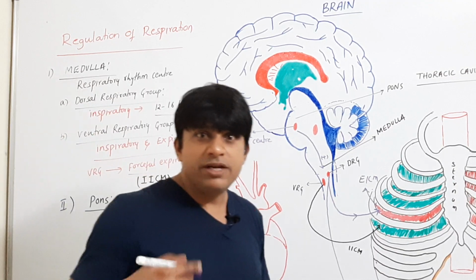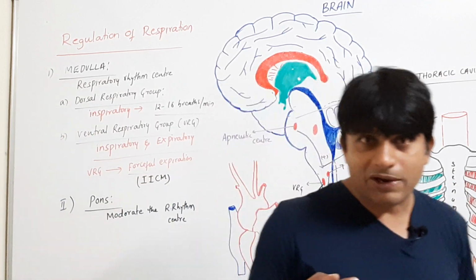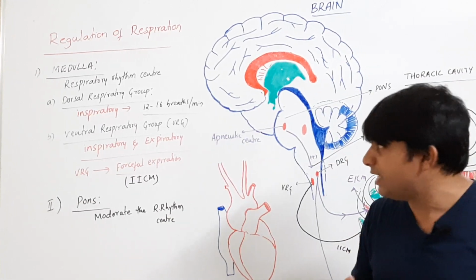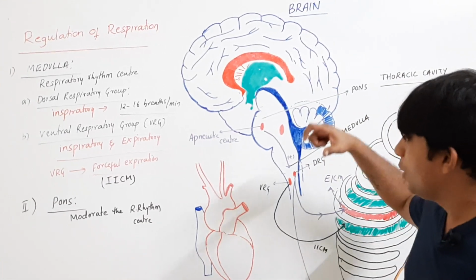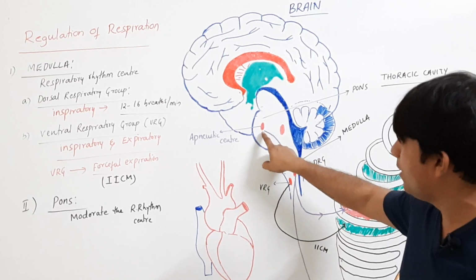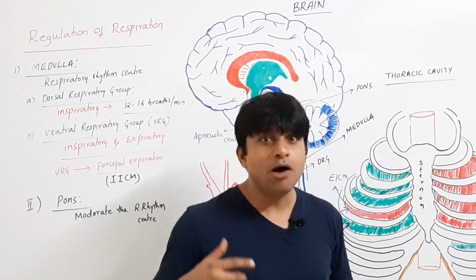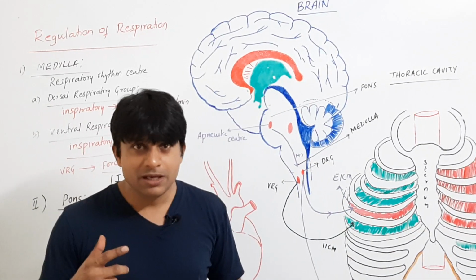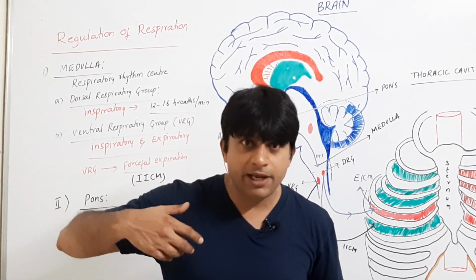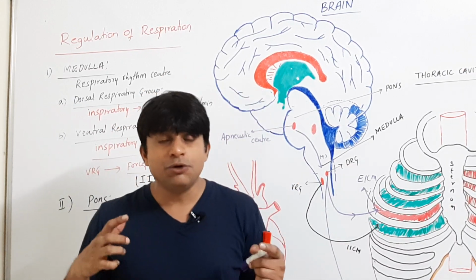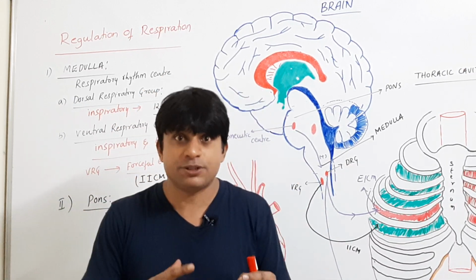In case you need to have more breaths, right? So by the time your breathing rate has to be increased, to increase this breathing rate, the positive feedback or signal is given by the apneustic center. Fine. How much do we breathe? Sometimes if the rate of breathing exceeds to a greater extent, there is a chance that your lungs may collapse.